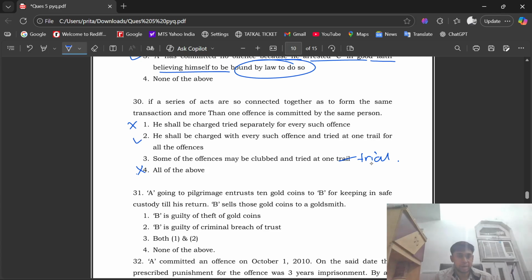This is also not right. The remaining option that we have is option number two, that is he shall be charged with every such offense and tried at one trial for all the offenses.